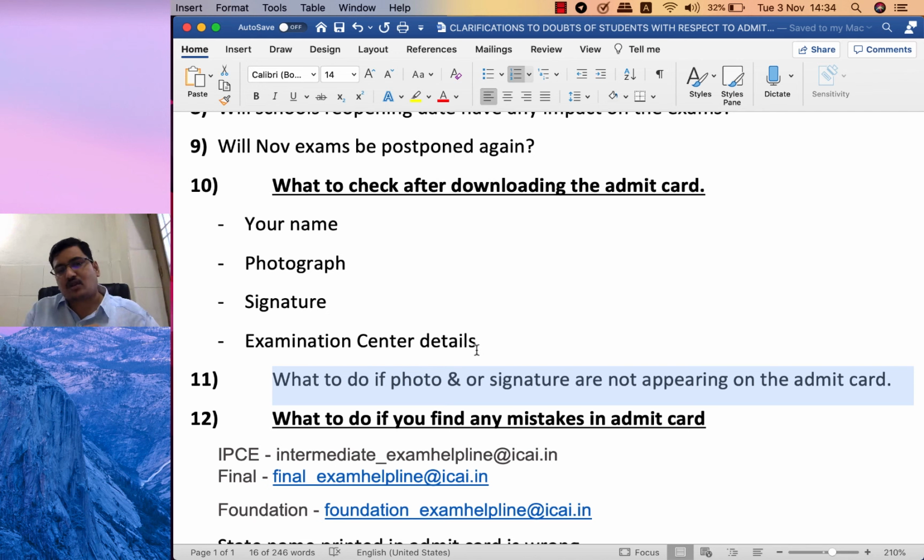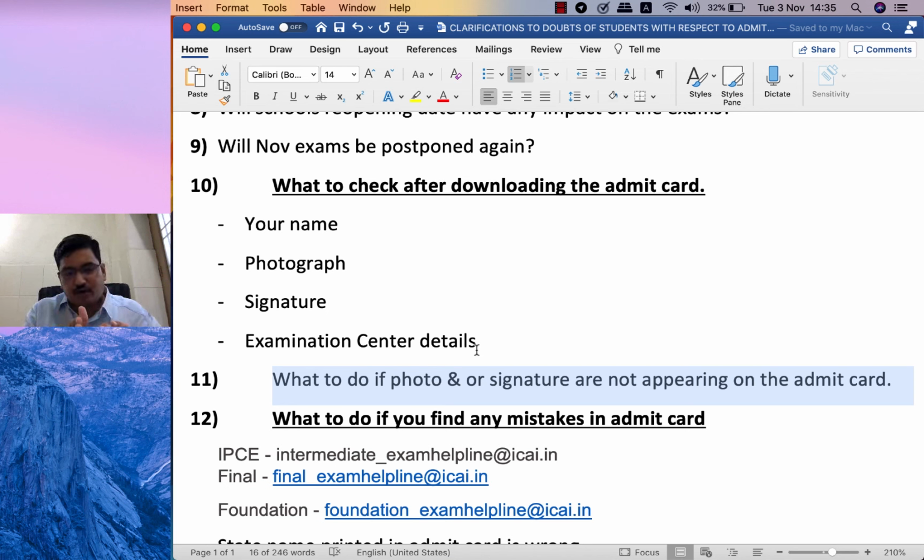If the signature is not there, affix your signature, and after that get it attested by a member of the CA Institute, that is, a qualified chartered accountant. That member has to give his signature and also his membership stamp against his signature. This is called attestation.